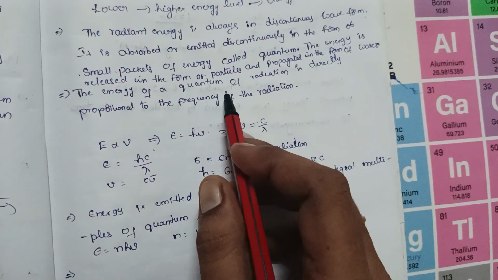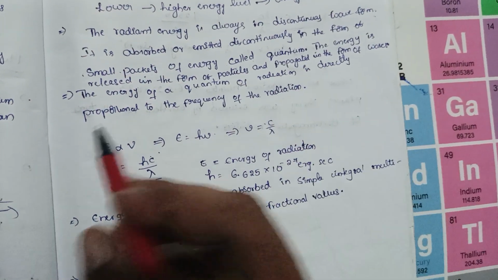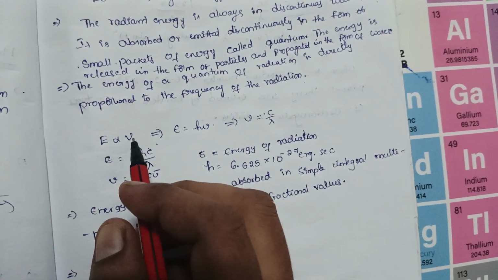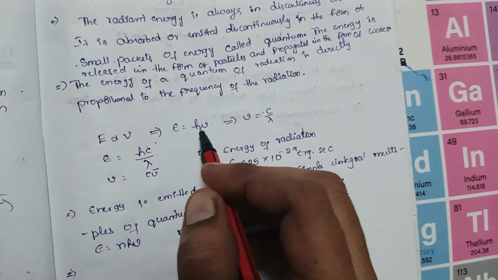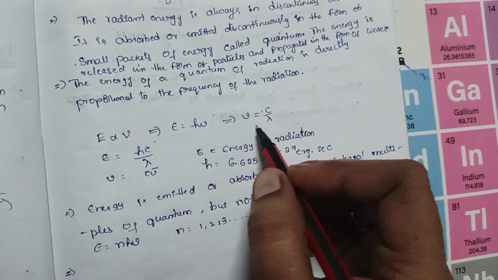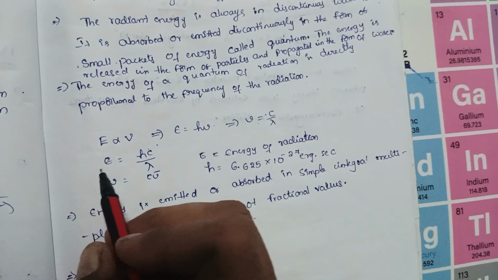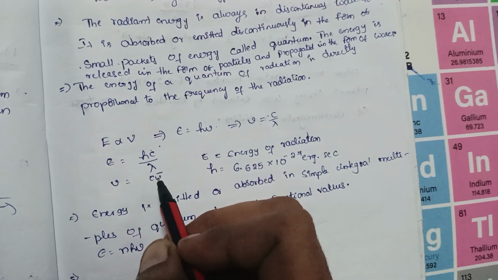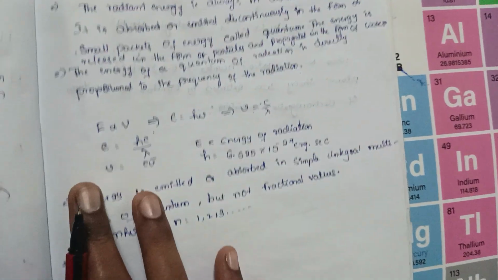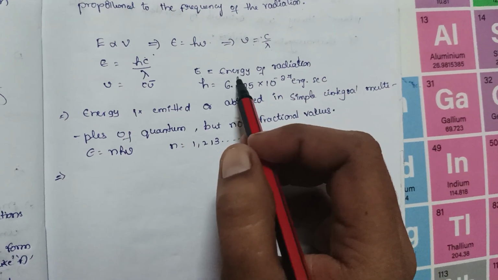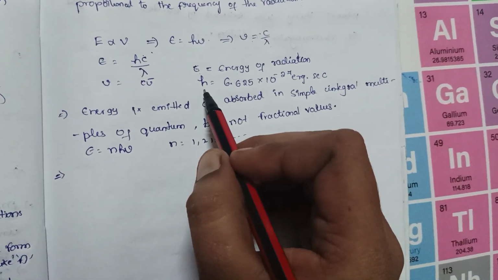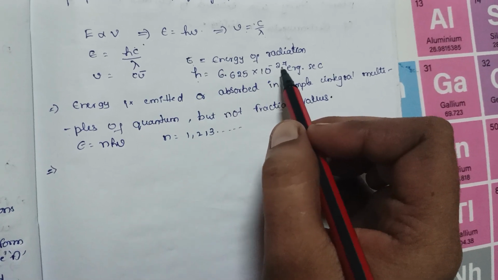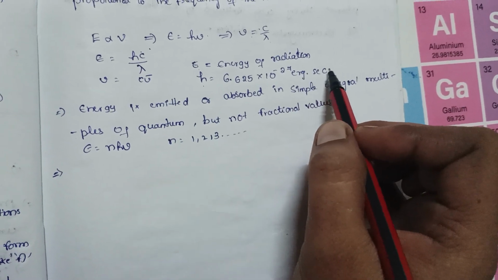The energy of a quantum of radiation is directly proportional to the frequency of the radiation. E is directly proportional to nu. E equals h nu. h is Planck's constant. Nu is c by lambda, so E equals hc by lambda. Nu is also c into nu bar. E is the energy of radiation. h is Planck's constant, that is 6.625 into 10 to the power of minus 27 erg second.